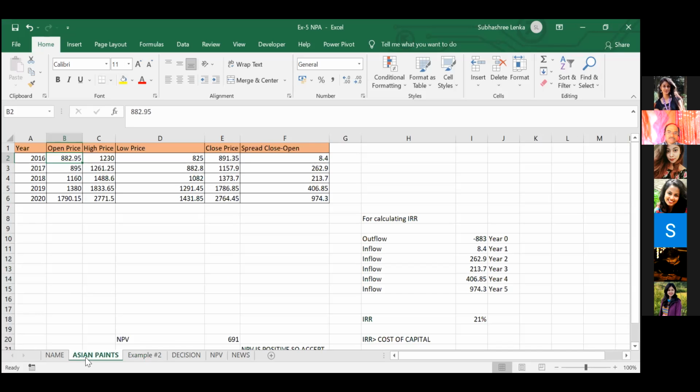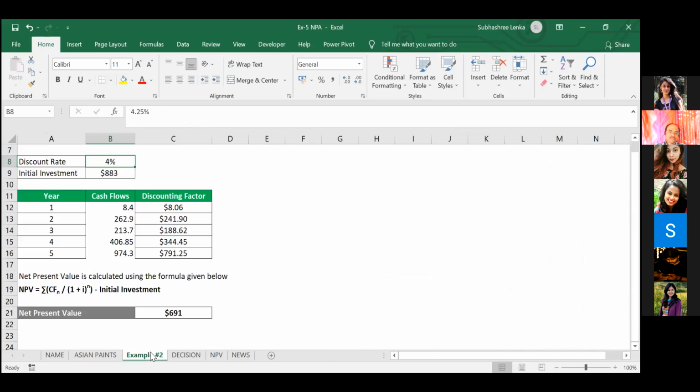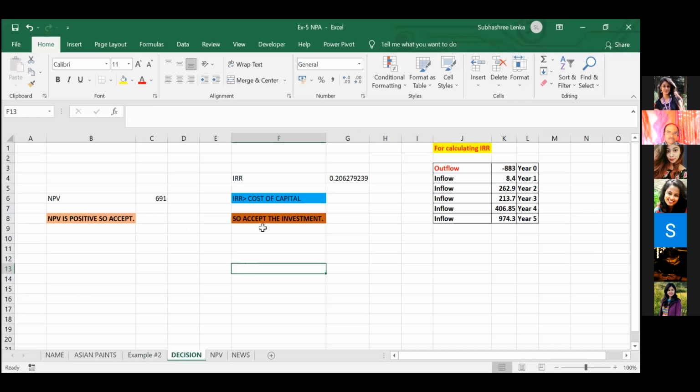For the calculation of IRR, I have taken outflow and inflow for the 5 years. Outflow is negative because cash is going out, and it's for year 0. For the 5 years, I've taken the inflows, and I put this formula and got my answer like 0.20, so 21%, which is greater than the cost of capital. Cost of capital was 4.25. So my decision is that I can accept that investment, and NPV is positive.